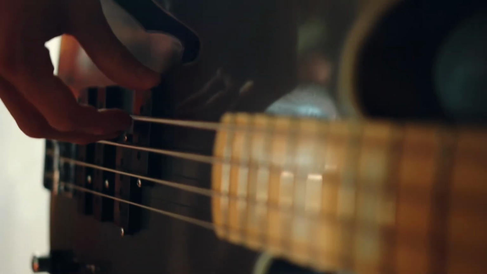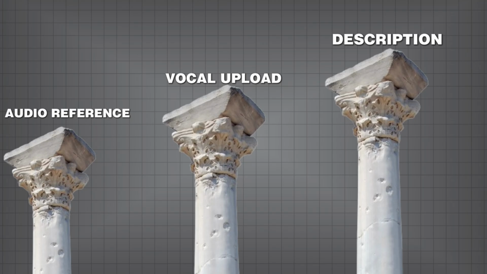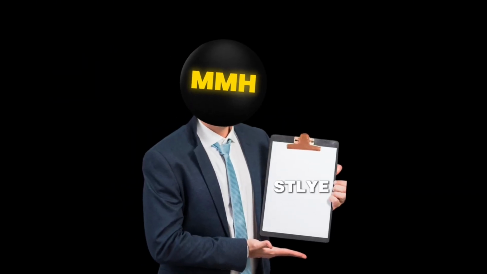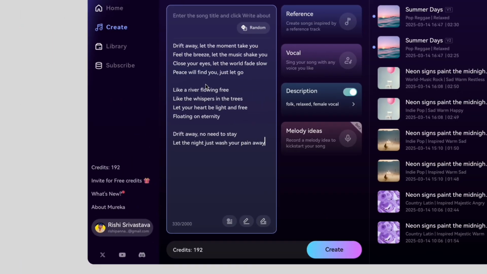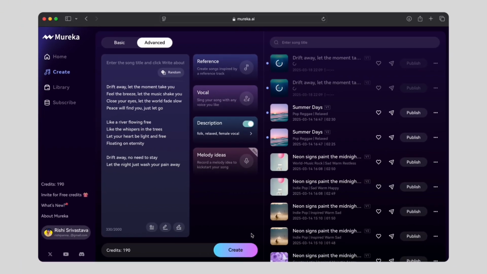Here's a game changer for musicians, the description feature. With this, you can fine-tune your song's style before it's even created. Simply select the genre, set the mood, and choose between a male or female voice to match your vision. Once that's locked in, hit done, then tap create, and just like that, your custom track comes to life.